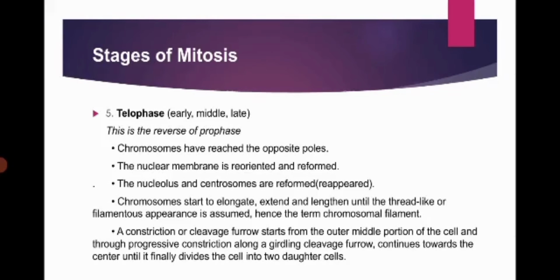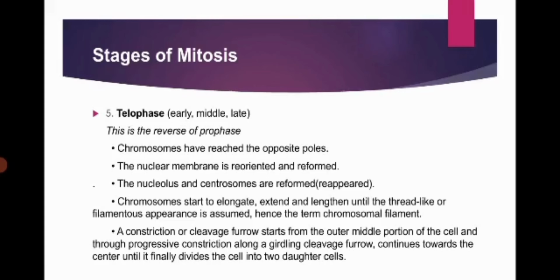Number 5, telophase. This is the reverse of prophase. Chromosomes have reached the opposite poles. The nuclear membrane is reoriented and reformed. The nucleolus and centrosomes are reformed or reappear. Chromosomes start to elongate, extend, and lengthen until the thread-like or filamentous appearance is assumed. Hence, the term chromosomal filament.